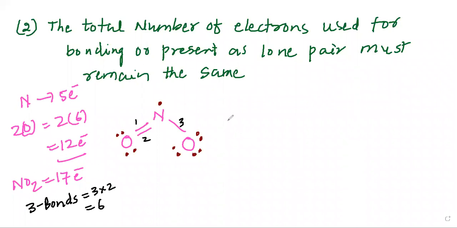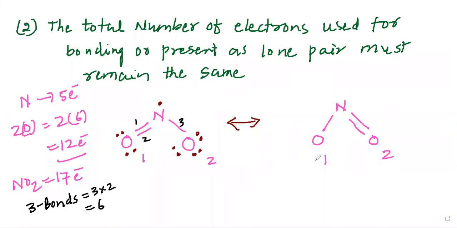Now if we draw another resonance structure, my dear students, in this particular resonance structure we'll have to keep the position of the atoms the same. So we will take both the electrons bonded to the nitrogen. Now in this resonance structure, instead of showing the double bond between oxygen 1 and nitrogen, we will show the double bond between oxygen 2 and nitrogen. Thus 6 electrons are being used.